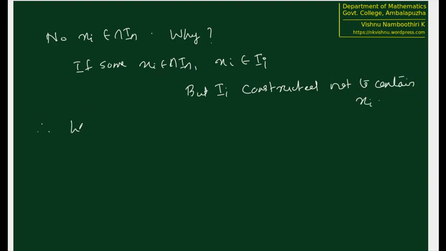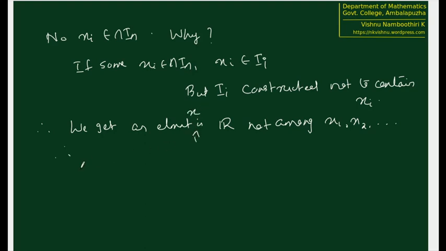Therefore, we get an element x in R that is not among x1, x2, etc. Therefore, the listing x1, x2, etc.